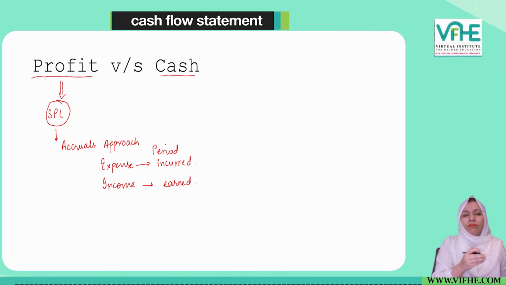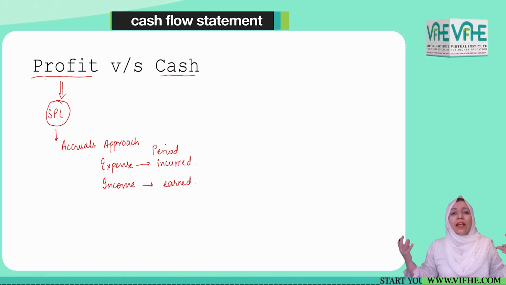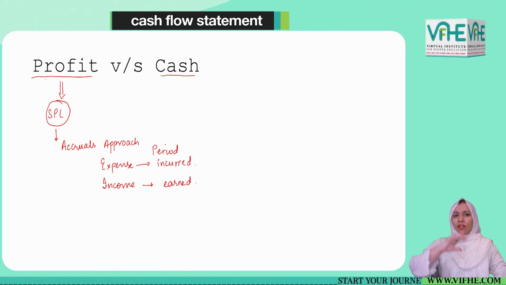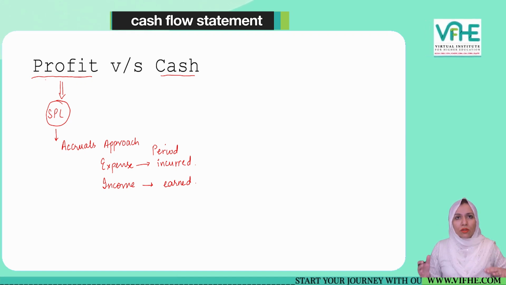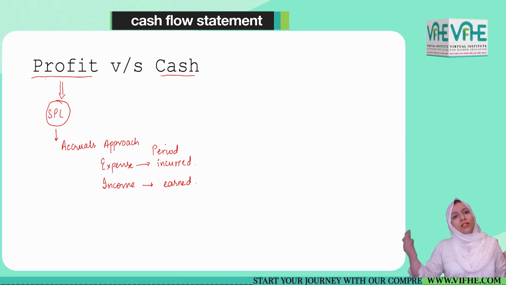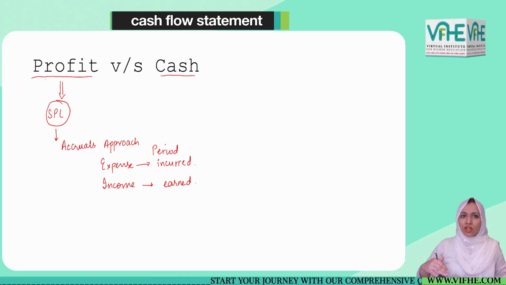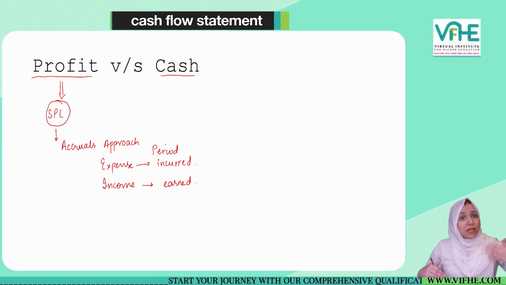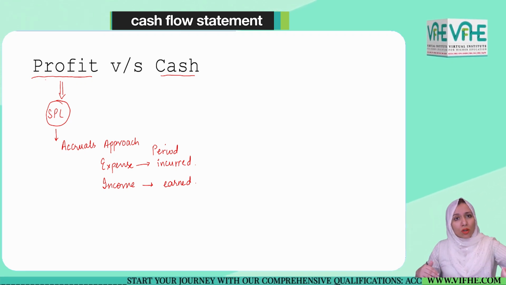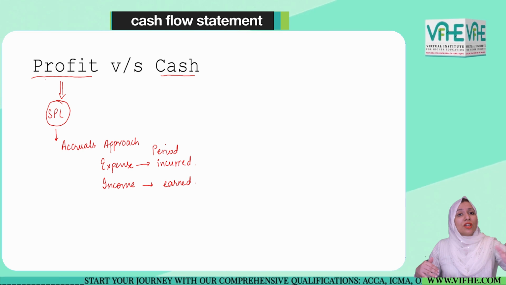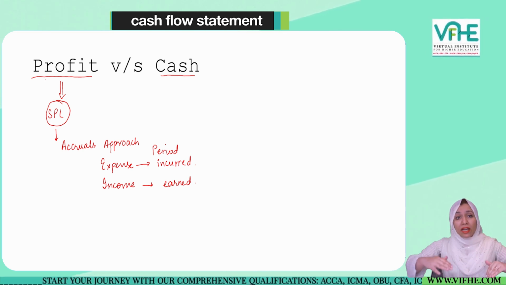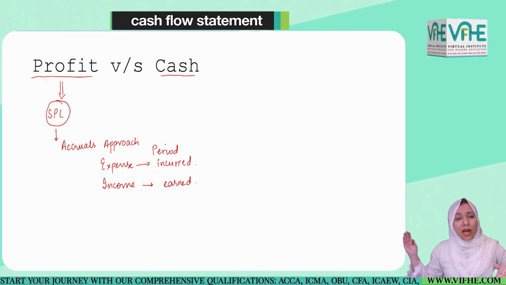Again, income can be generated either on a cash basis or an accrual basis. There can be a chance that we have sold something and received the cash instantly, and there can be a chance that we have transferred a good for which the cash is yet to be received, or maybe it has already been received in the past.